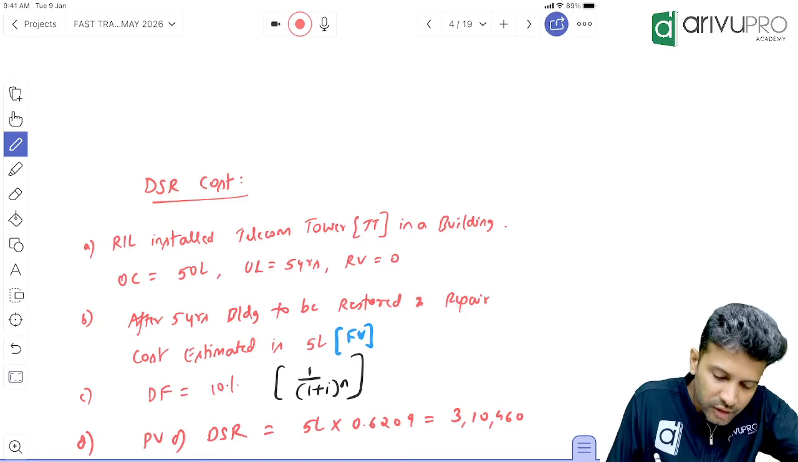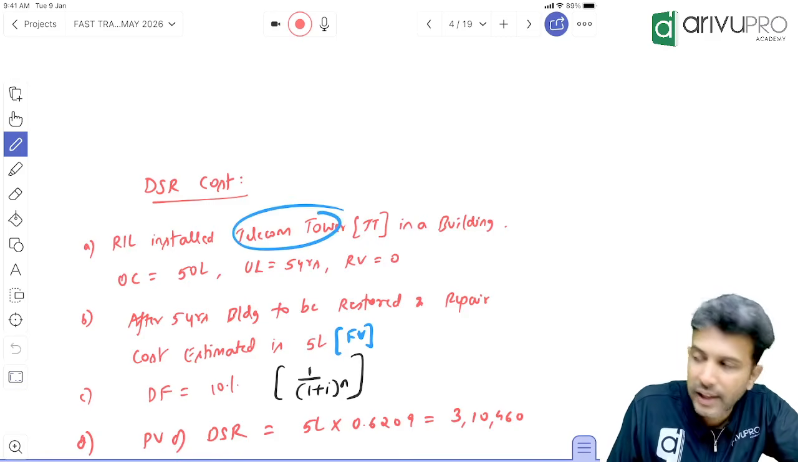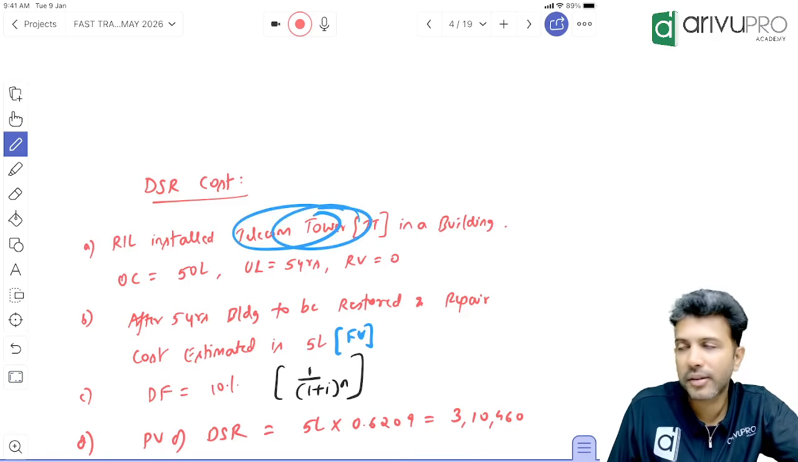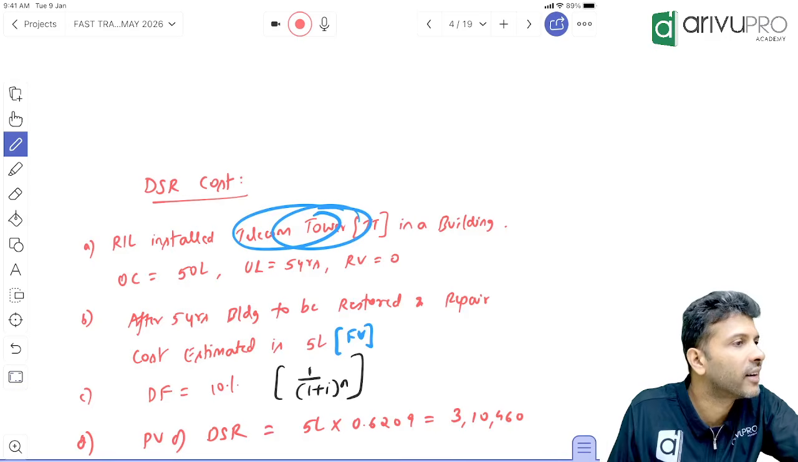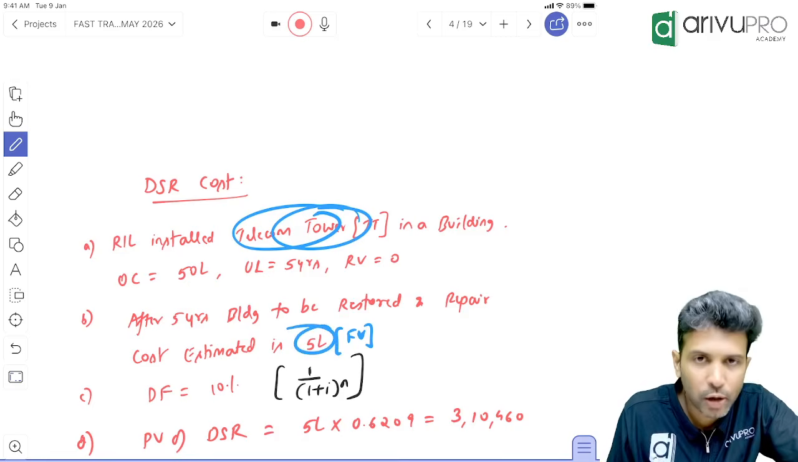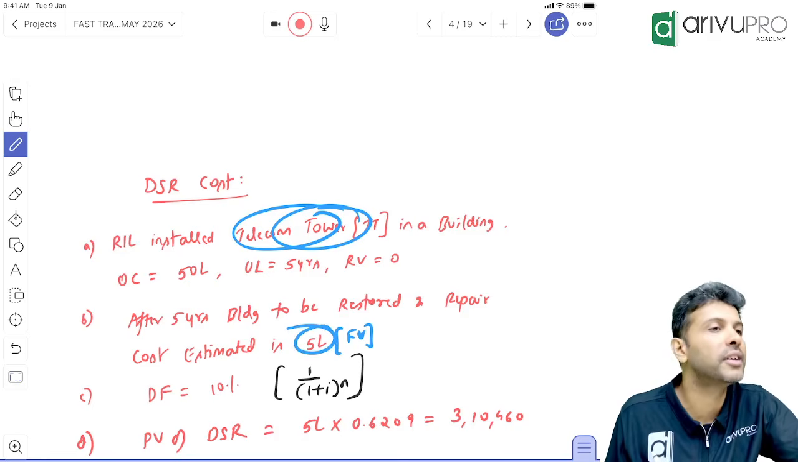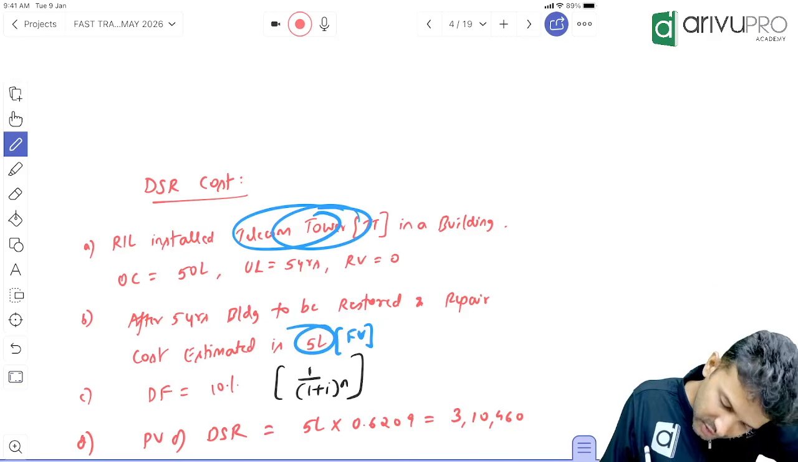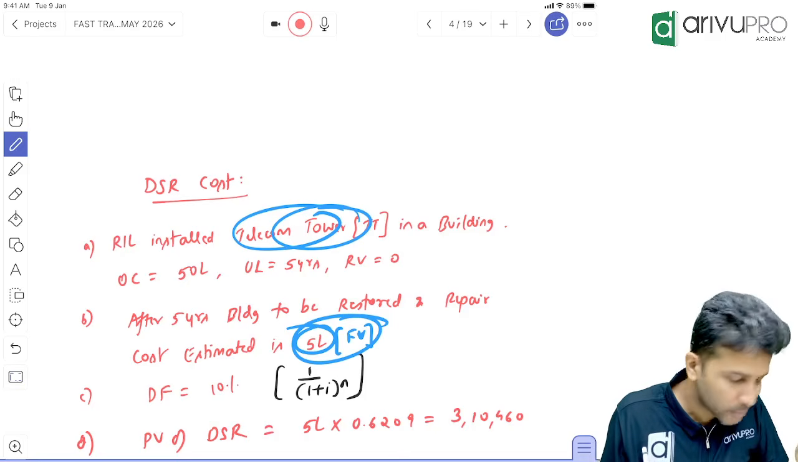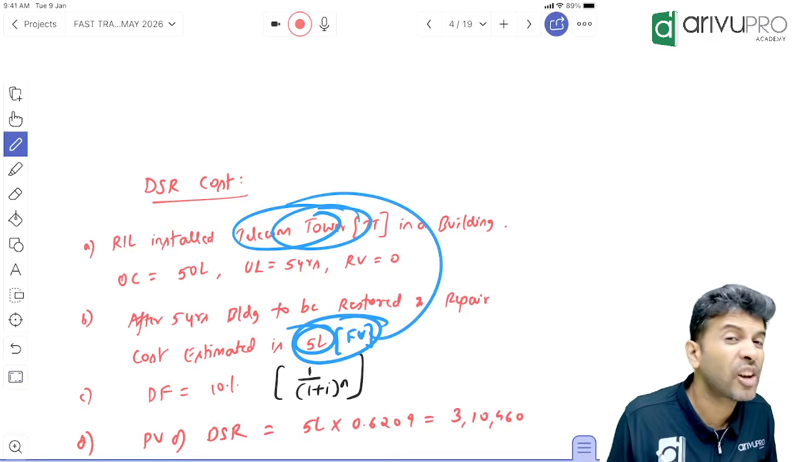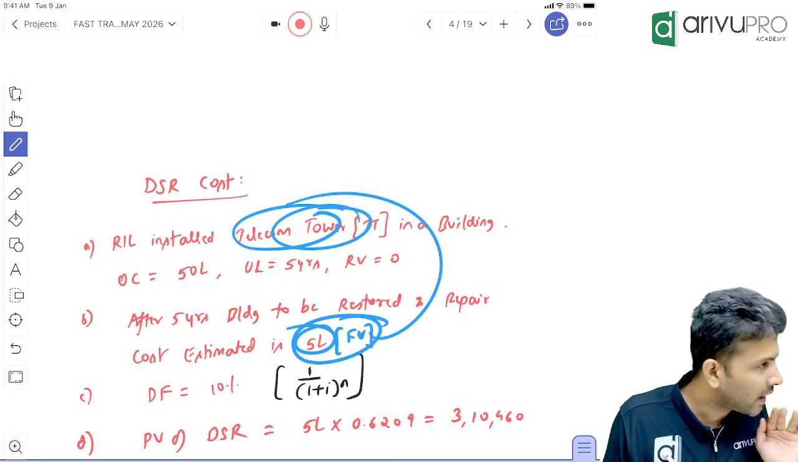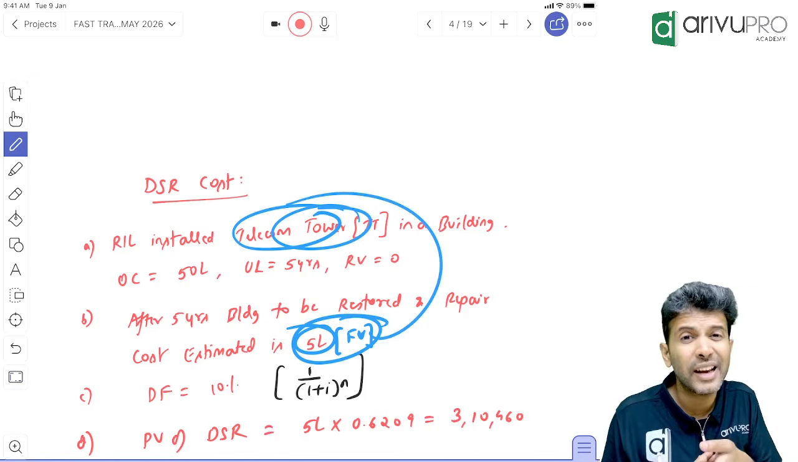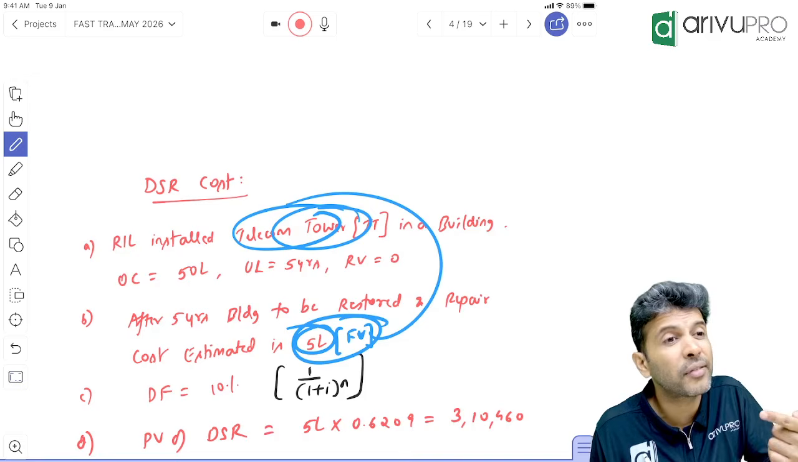Now, are present value and future value the same? Absolutely not. We are capitalizing the telecom tower. We are showing this telecom tower as PPE after 5 years or immediately? Immediately. But this 5 lakh rupees is an immediate value or after 5 years value? That means this 5 lakh should be added to the cost of PPE. But can we add the full value? That would be wrong, because this 5 lakh is not the value now. It is the value after 5 years.